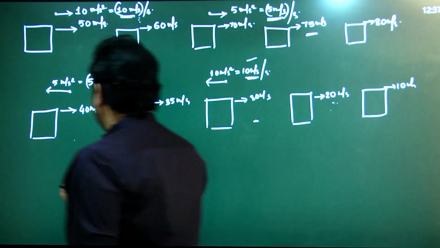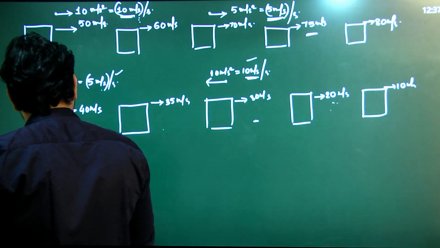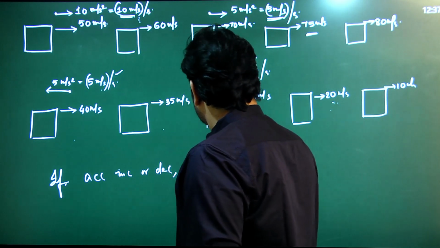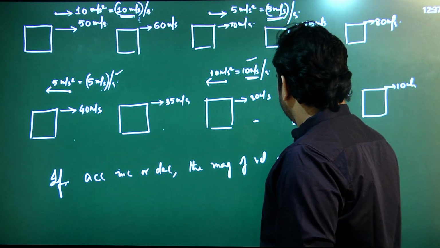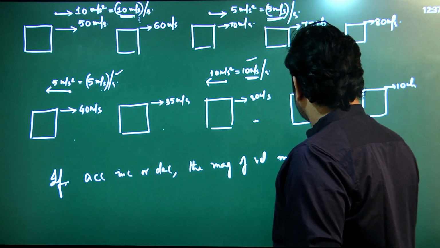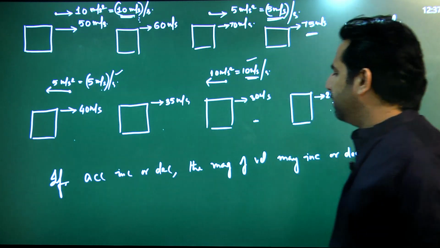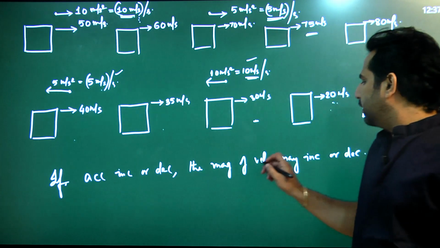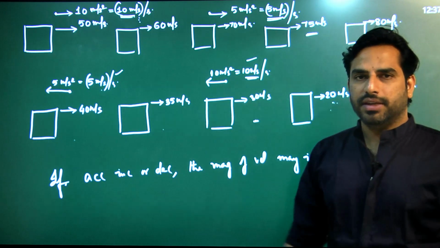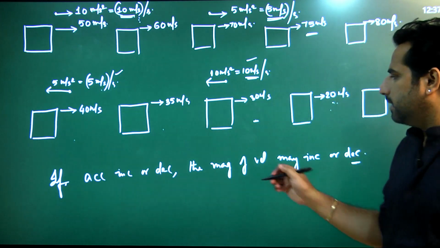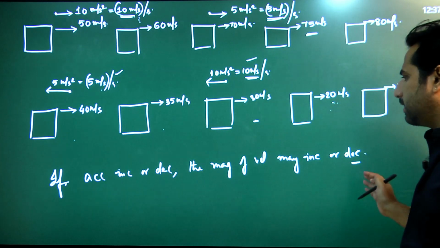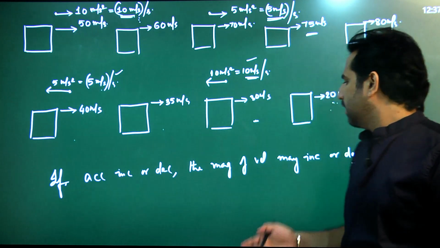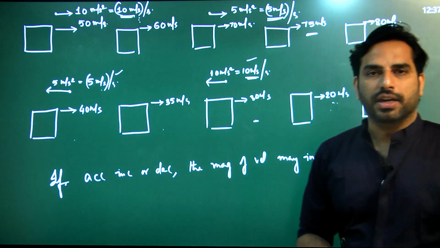Now if I rewrite the statement as if acceleration increases or decreases, the magnitude of velocity may increase or decrease. Will that be true? So if acceleration increases or decreases, no matter what, the magnitude of velocity may increase if acceleration is in the same direction, or may decrease if acceleration is in the opposite direction. Is the statement correct now? It appears to be correct now, but still it's false, because there is another condition of magnitude of velocity remaining constant.